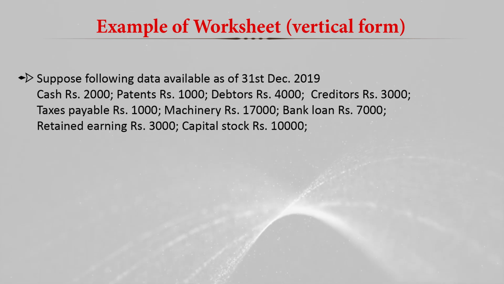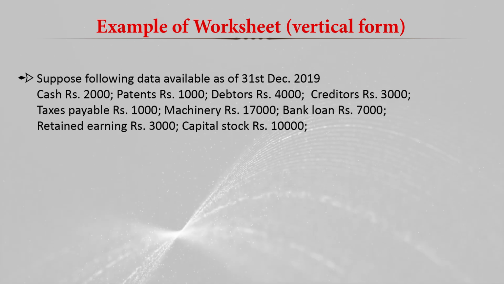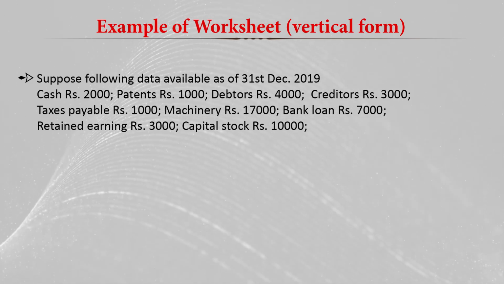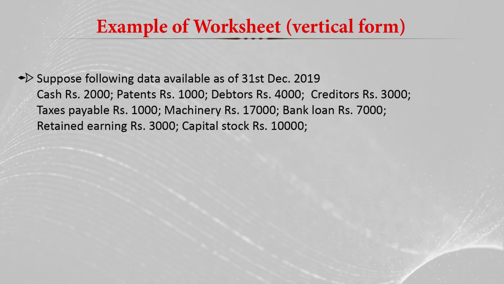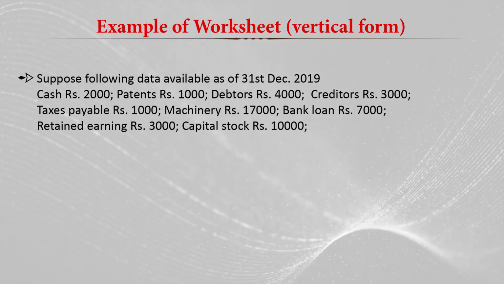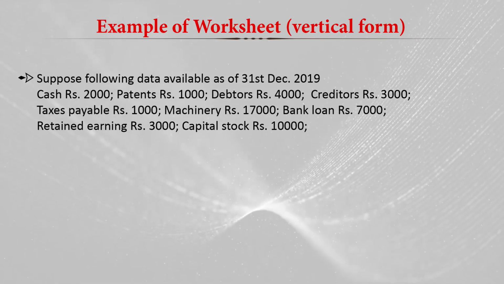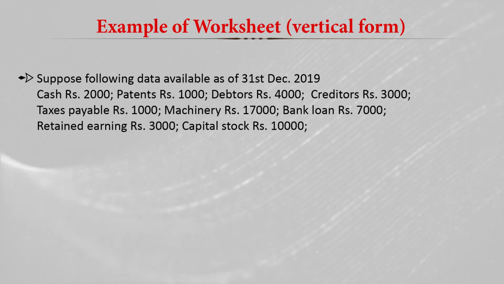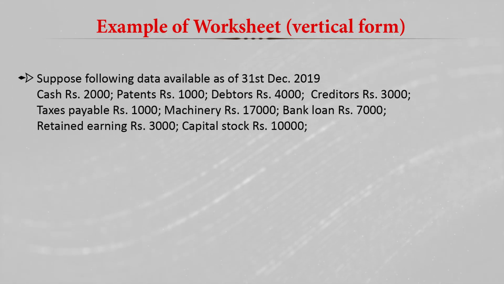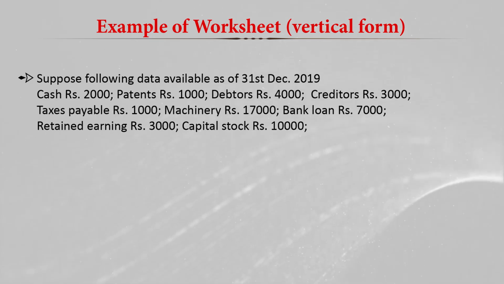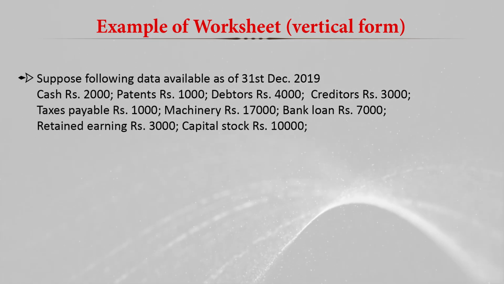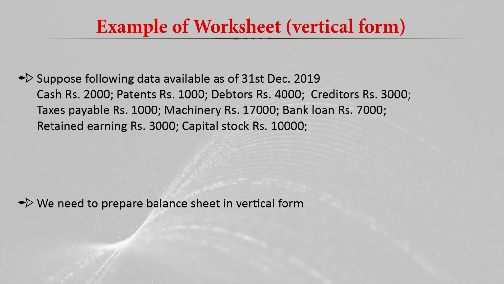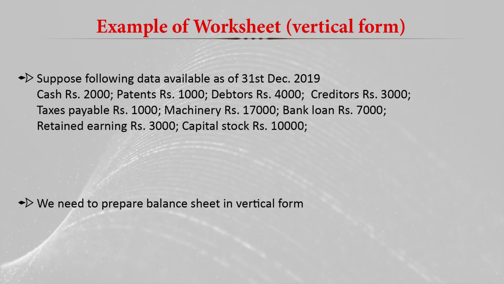Some data we have calculated in the firm or organization: cash rupees 2,000, patent 1,000, debtor 4,000, creditor 3,000, tax payable 1,000 rupees, machinery 17,000, bank loan 7,000, retained earning 3,000, and capital stock 10,000. From this available data we have to prepare the balance sheet, and our objective is to show how to prepare it in the vertical format.